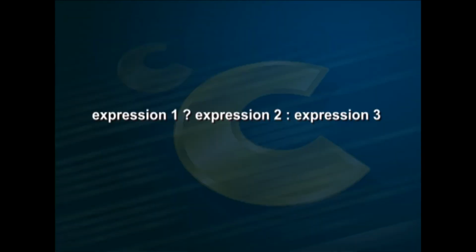Their general form is expression 1 ? expression 2 : expression 3. What this expression says is, if expression 1 is true, that is if its value is non-zero, then the value returned will be expression 2, otherwise the value returned will be expression 3.